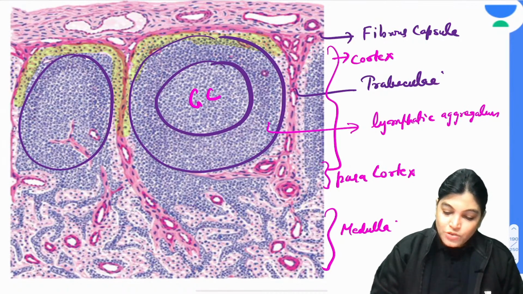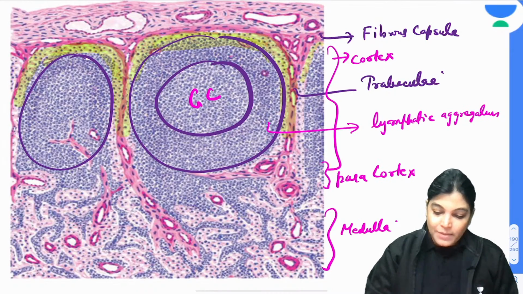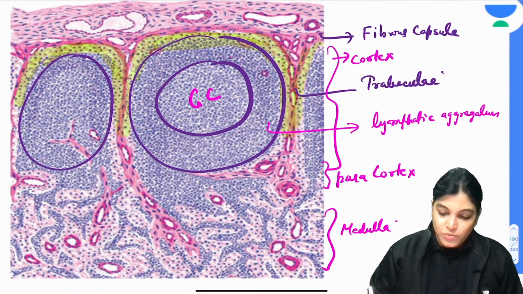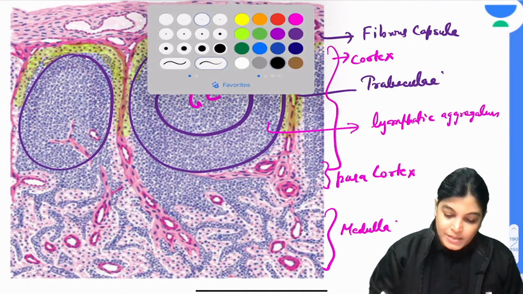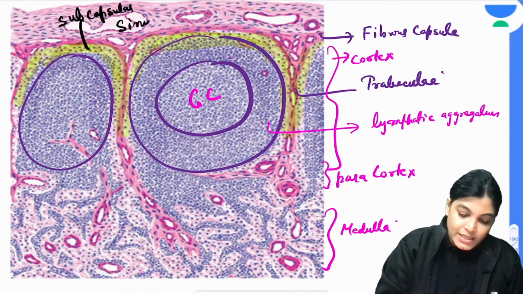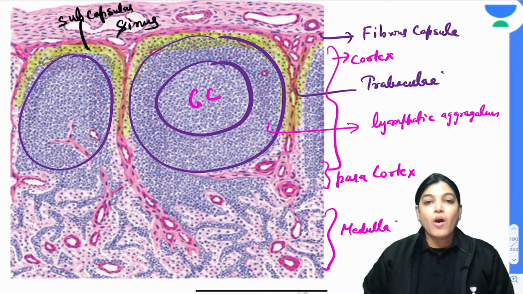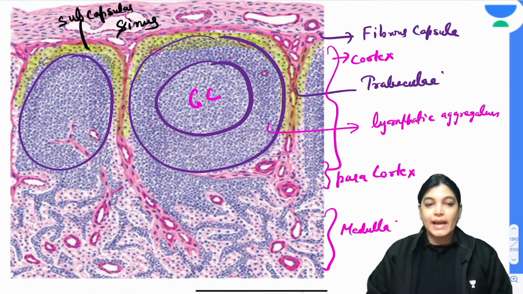This space lying just below the fibrous capsule is called the subcapsular sinus. It is the space just below the capsule of the lymph node, and it is present in the histological slide of lymph node.